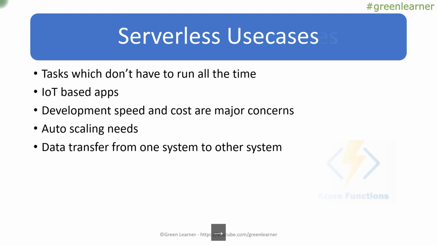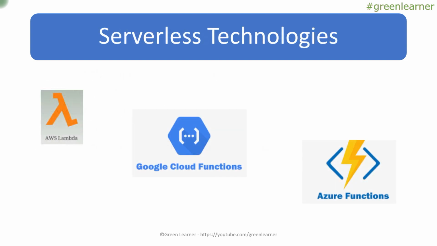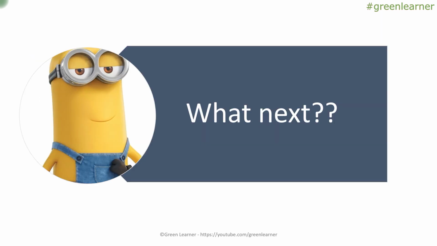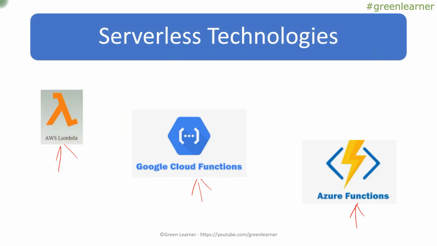And last, coming to the serverless technologies that we have, the most popular are AWS Lambda, Google Cloud Functions and Azure Functions. There are other providers also. Any provider which is providing cloud services, I'm sure they are going to have serverless technology as well. So that's it about serverless and function as a service.